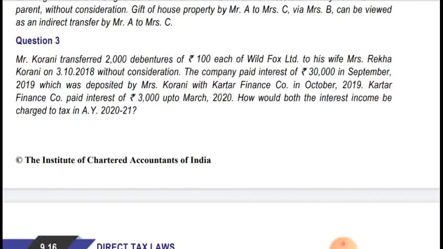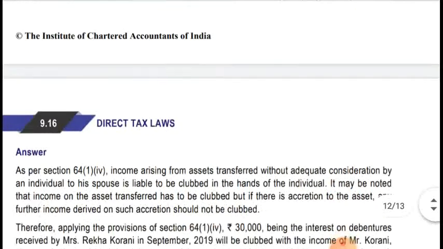So in respect of that second interest, that is rupees 3,000, clubbing provision will not be applicable, as it is an accretion of income. That is accretion of the 30,000 income. On that 30,000, when she invests in a finance company, she receives interest. So in respect of 3,000 interest income, clubbing provision will not be applicable. In respect of 30,000, clubbing provision will be applicable. Okay, let's see the answer.